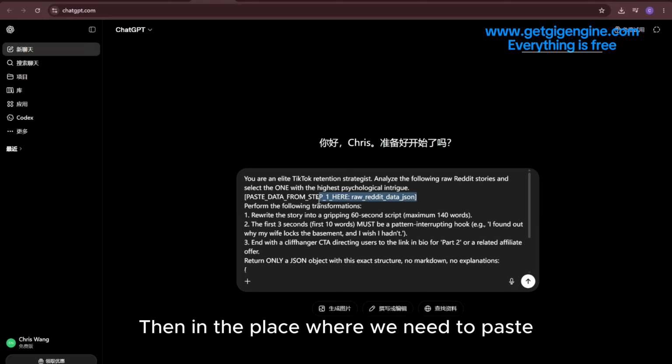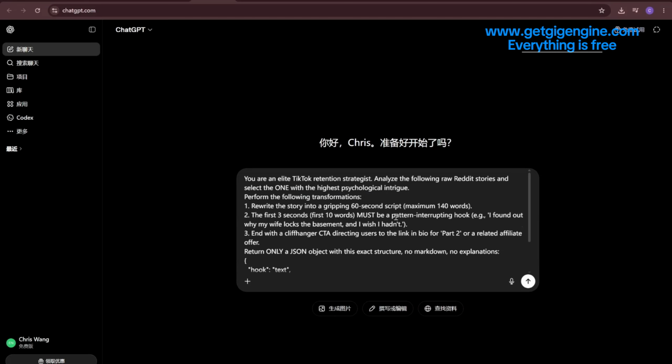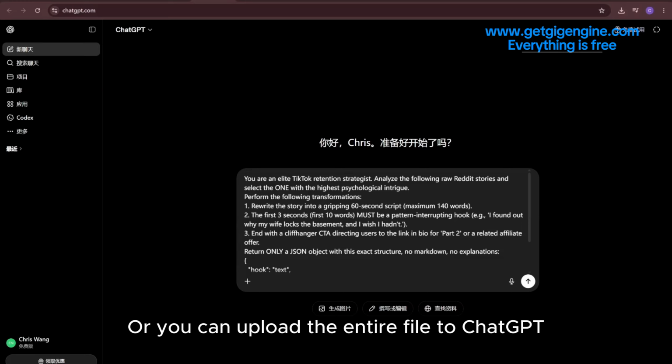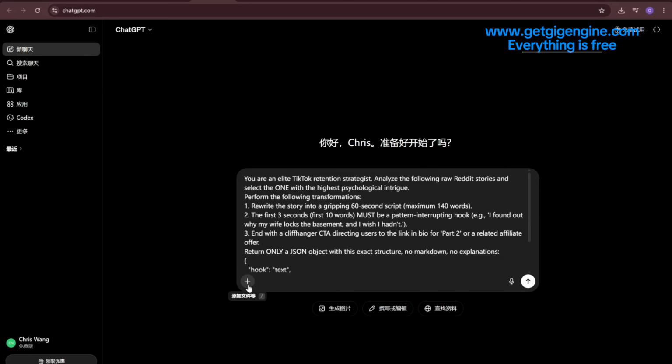Then in the place where we need to paste, you can copy and paste all the data we just scraped, or you can upload the entire file to ChatGPT and let it read it itself. No problem.